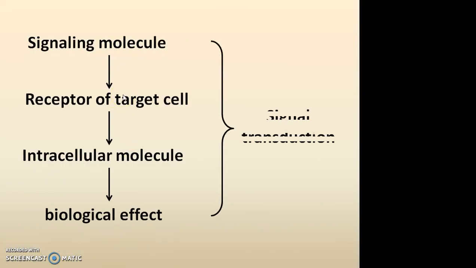A signaling molecule binds to a particular receptor present on the target cell. After the activation of the receptor, it will activate intracellular molecules which are called secondary messengers, and the secondary messengers either activate tertiary messengers or directly show a biological effect.